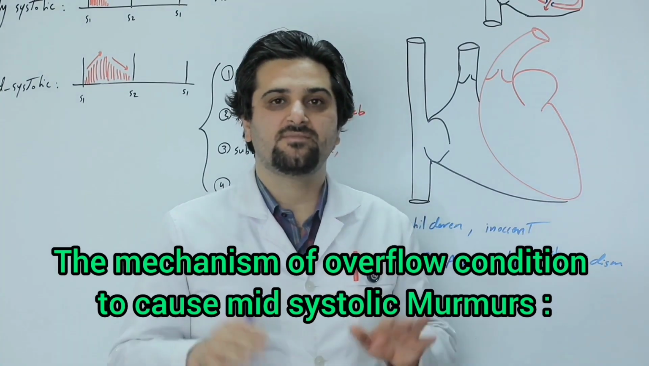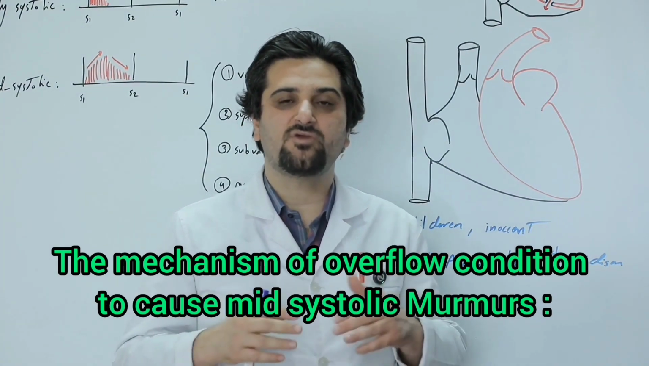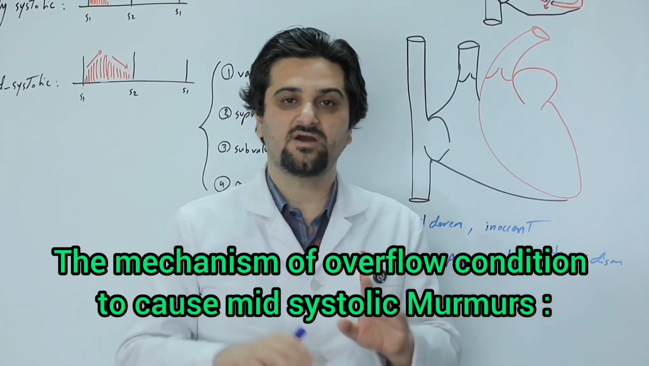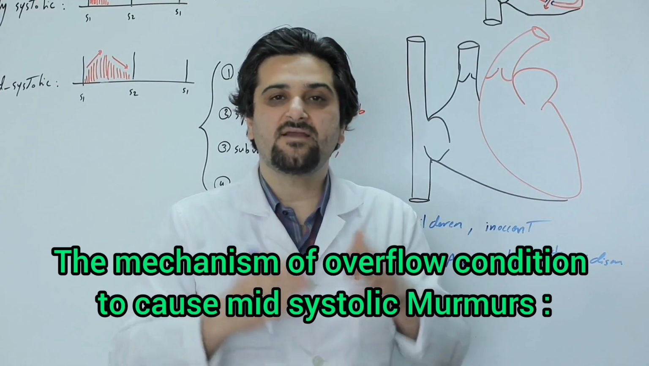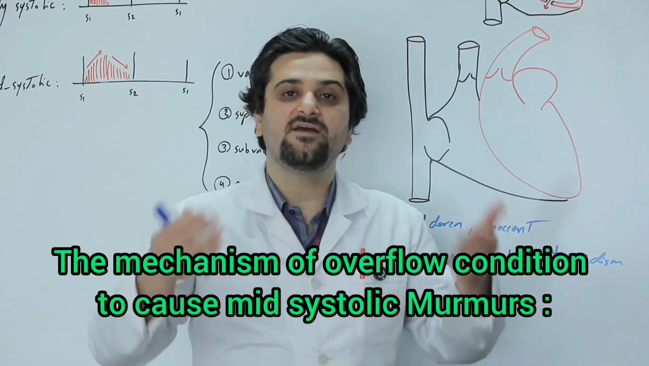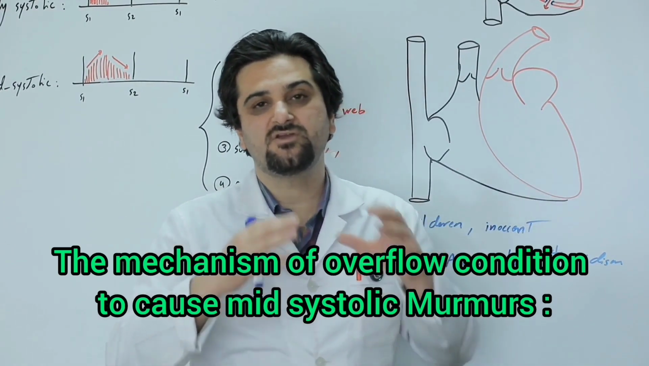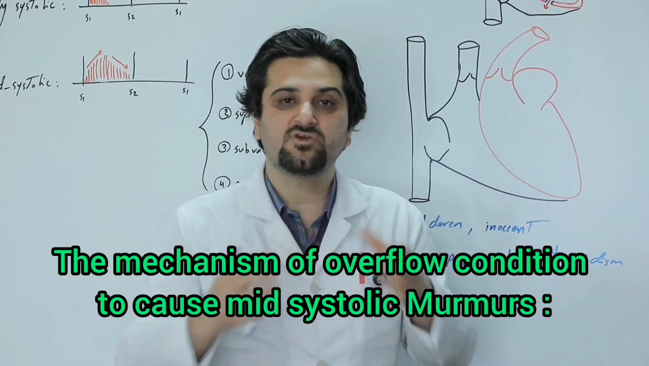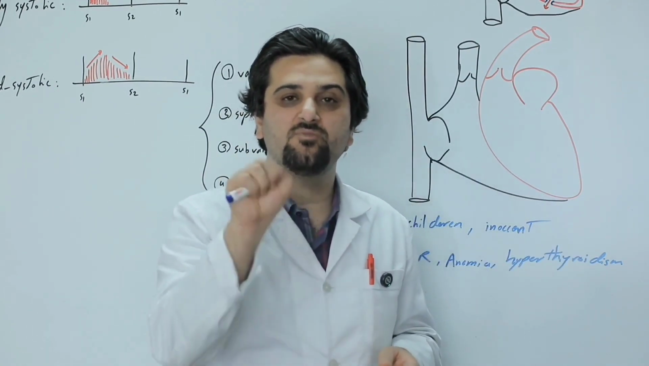Imagine that 10 people are supposed to exit through a single door. Normally, if they leave one by one, no problem occurs. But if those 10 people become 50, then there will be congestion when trying to exit through that door. We call this overflow. And this is what causes turbulence, and that turbulence leads to the murmur being heard.